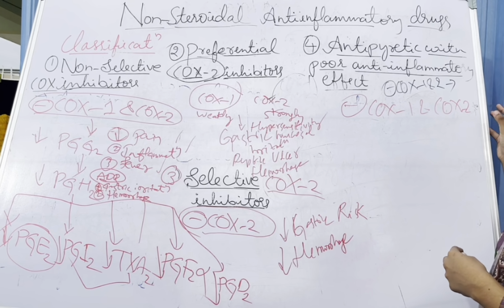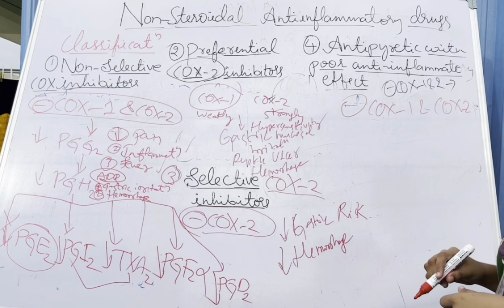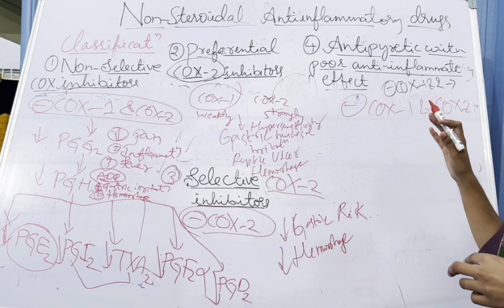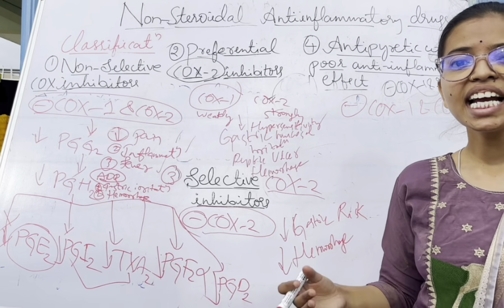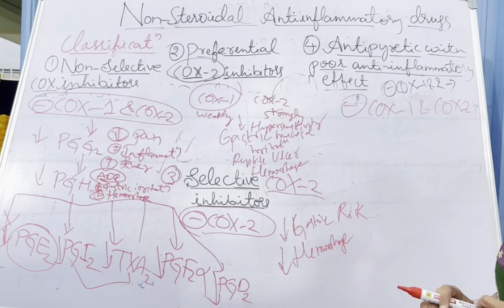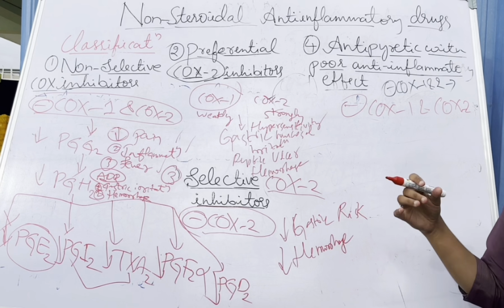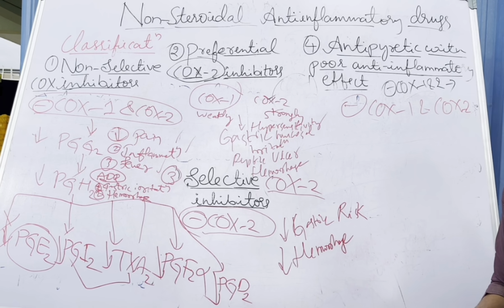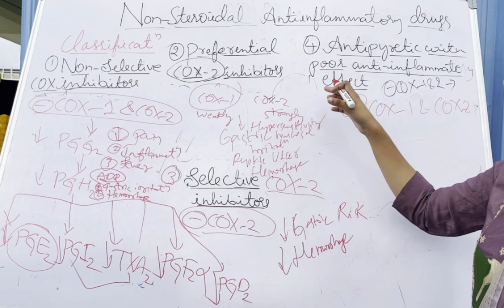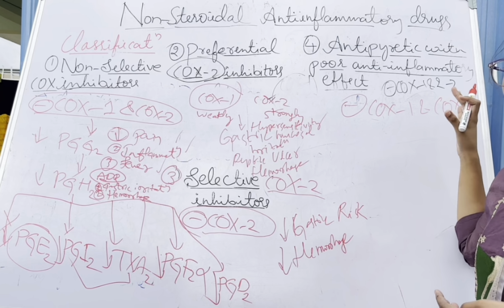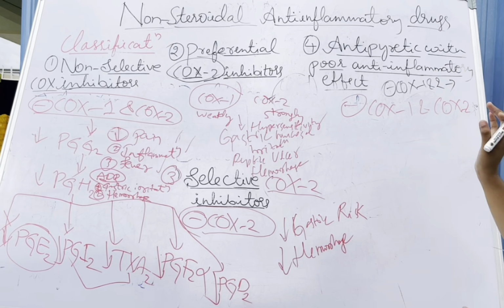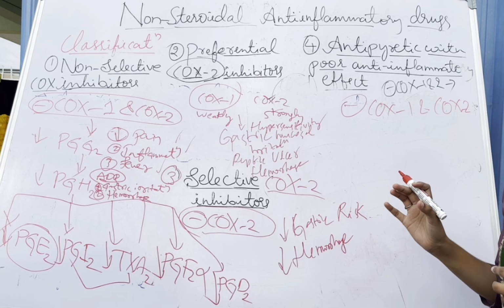And the last is antipyretic with poor anti-inflammatory effect. Okay, which inhibits both the enzymes COX-1 and COX-2, but specifically where? In the hypothalamus of the CNS. In other peripheral regions, it only has a partial effect. So due to that partial effect, it partially blocks the COX-1 and COX-2 enzymes in the peripheral regions, so it has a poor, weak anti-inflammatory effect.